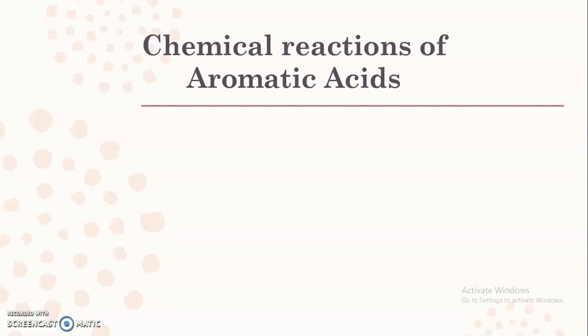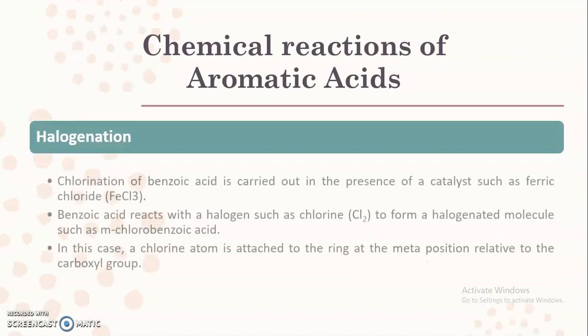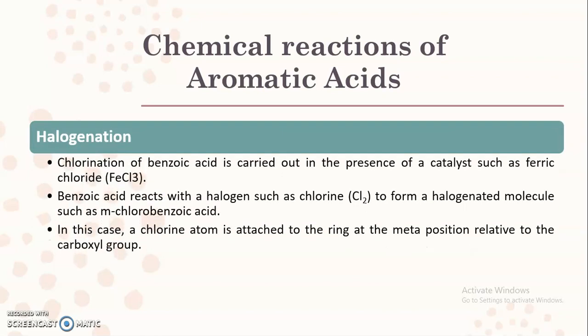The next reaction that is shown by aromatic acids is halogenation. Here we are going to perform the chlorination reaction. Chlorination of benzoic acid is carried out in the presence of a catalyst such as ferric chloride.